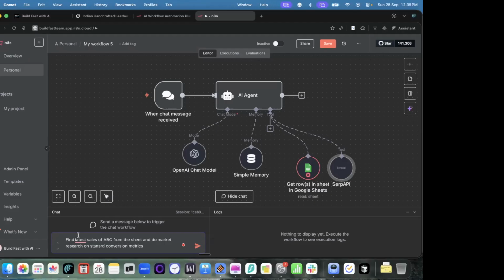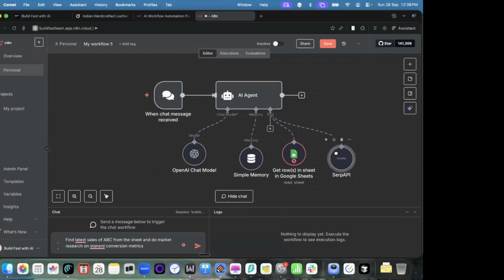What this agent will do is look into the sheet, look into the Google search, use the model, and store the memory. That is how you can create any N8N automation just by using this.